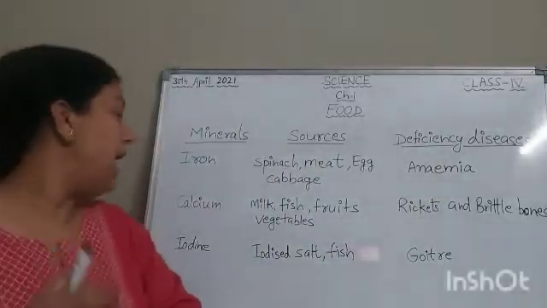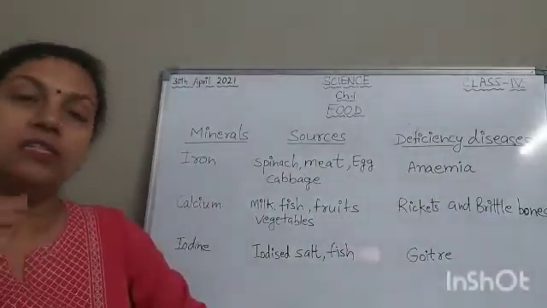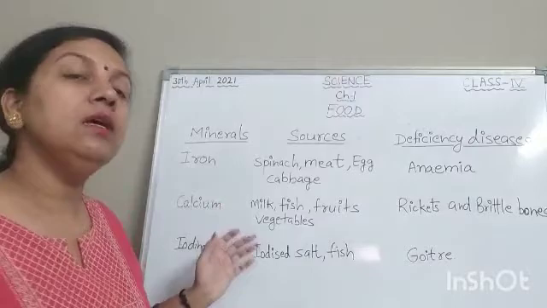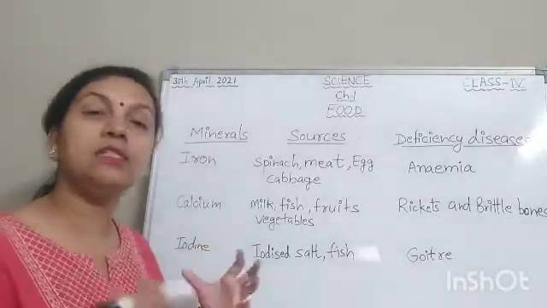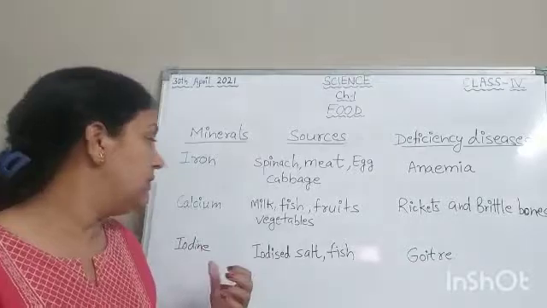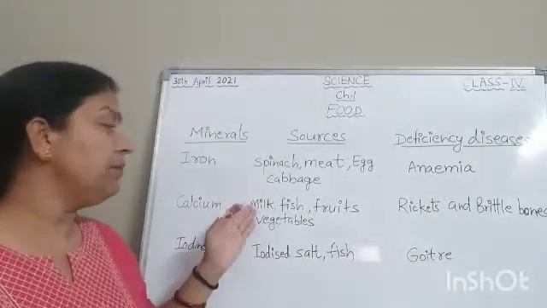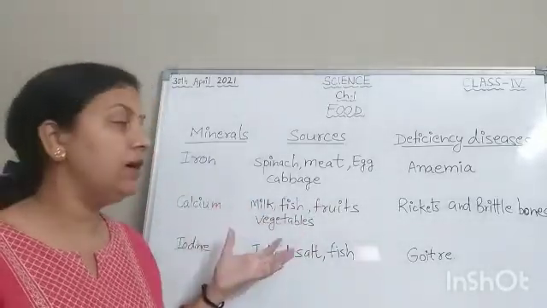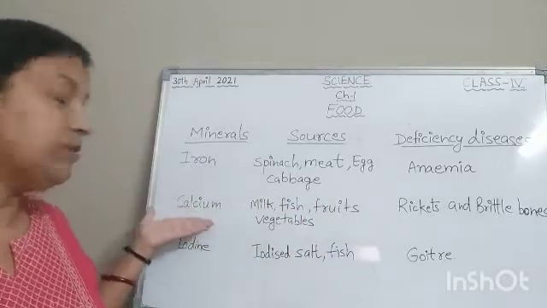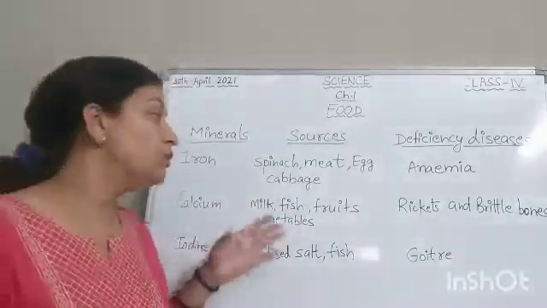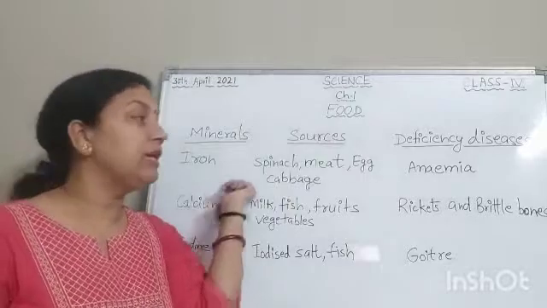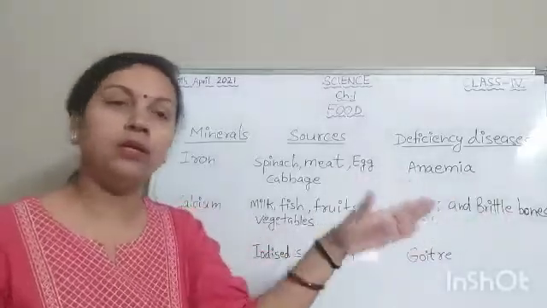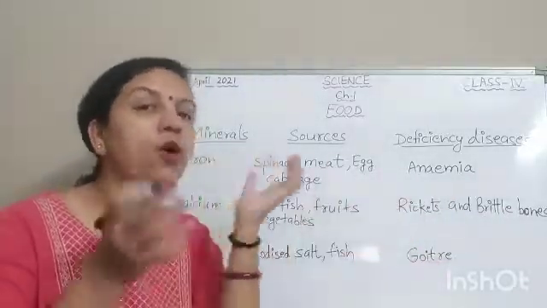Now the next one is calcium. Calcium helps in strengthening the bones and teeth. And the sources of calcium are milk, fish, fruits and vegetables. These are the sources of calcium. Now because it helps in strengthening bones and teeth, lack of calcium can cause rickets and brittle bones. Just now I have told you what is rickets and brittle bone, weakening of bone.